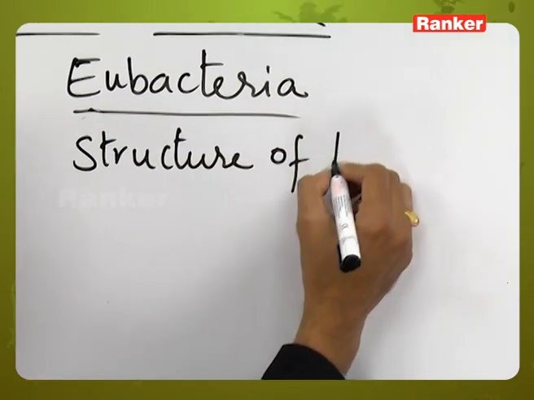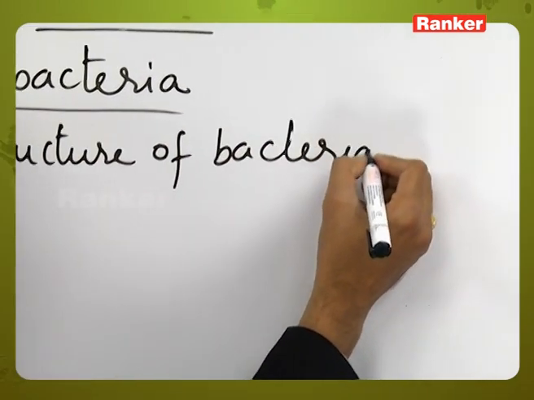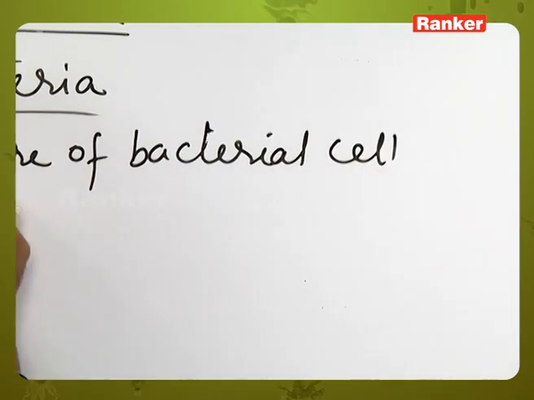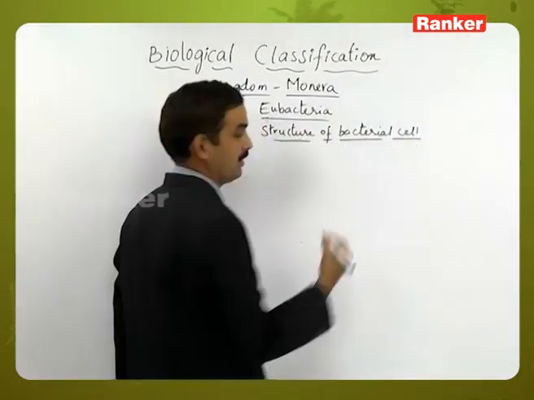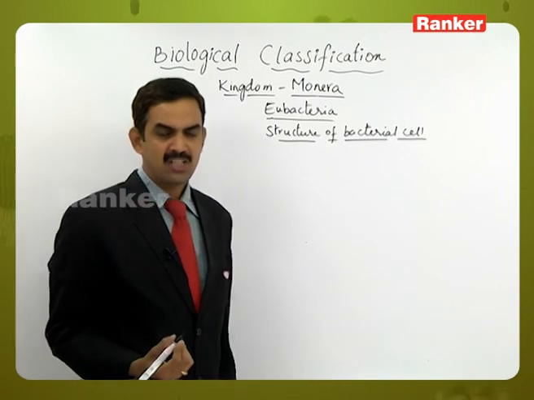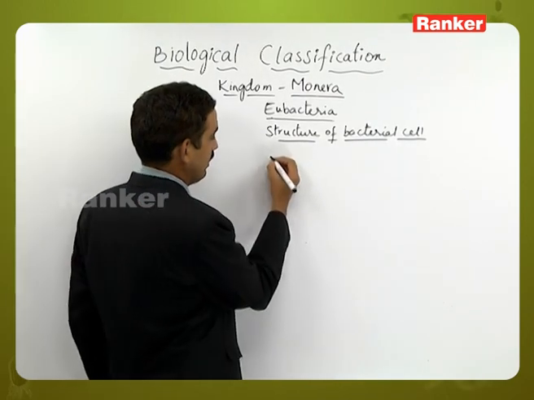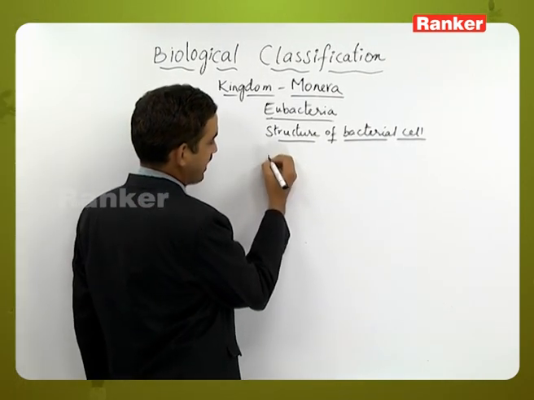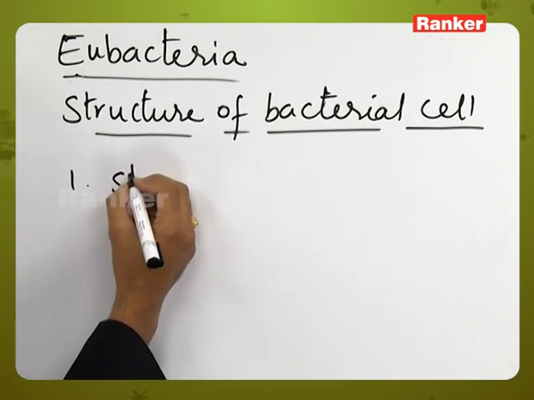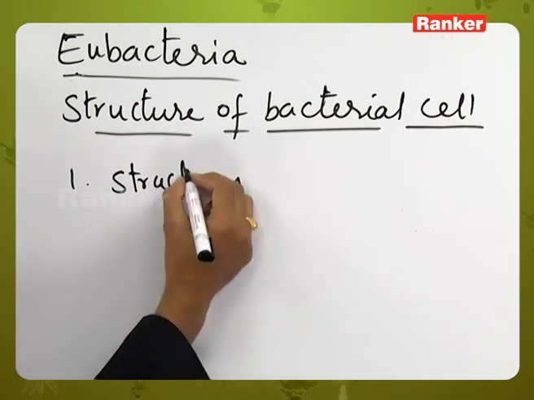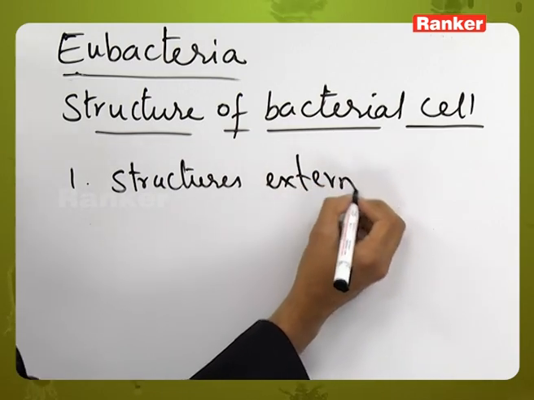Structure of bacterial cell. Here in the structure of bacterial cell, basically three parts have been divided. One is structures external to cell wall.